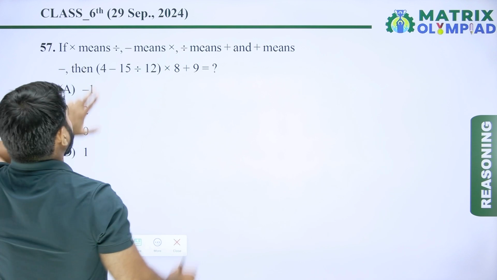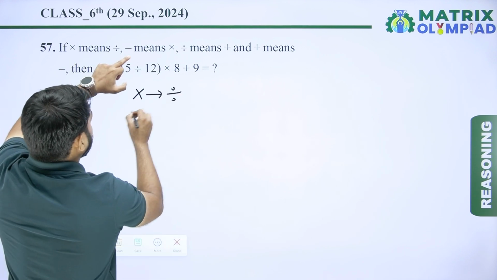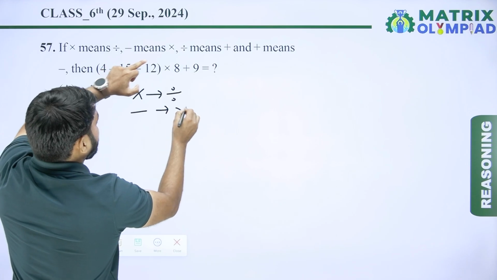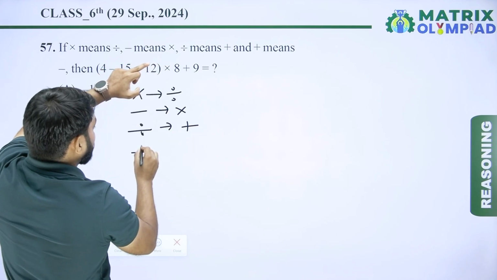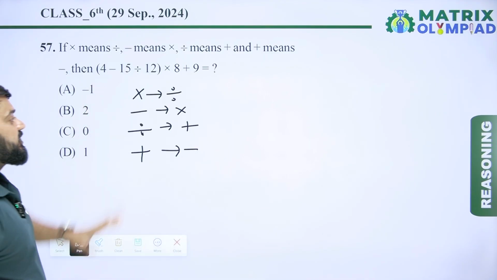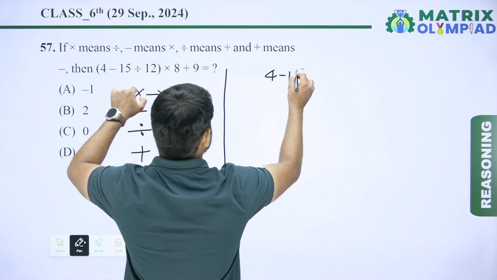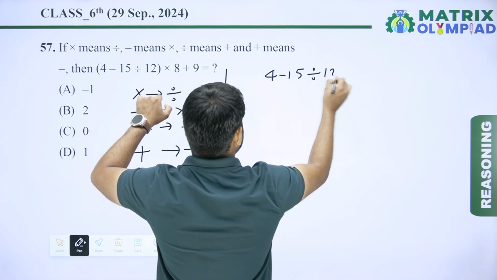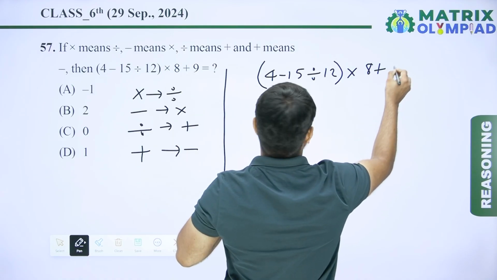If multiply means divide, minus means multiply, divide means plus, and plus means minus, then find the value of the given expression. So the expression is 4 minus 15 divide 12 multiply 8 plus 9.